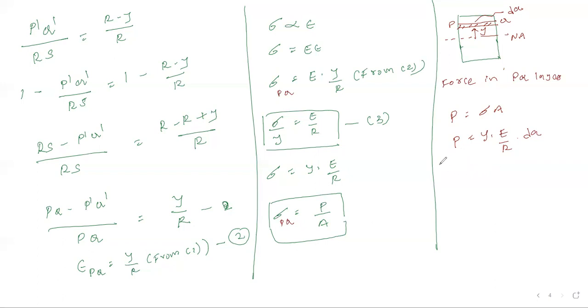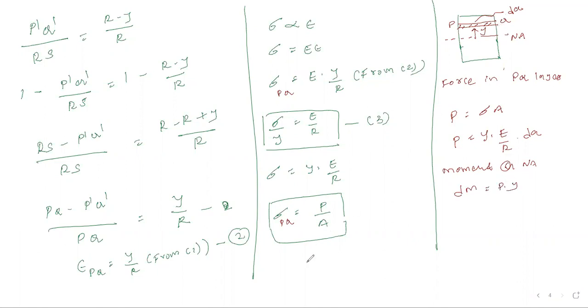Now we are interested to take the moment of this force about the neutral axis. So we will get the elemental moment dM, equal to force into distance y.